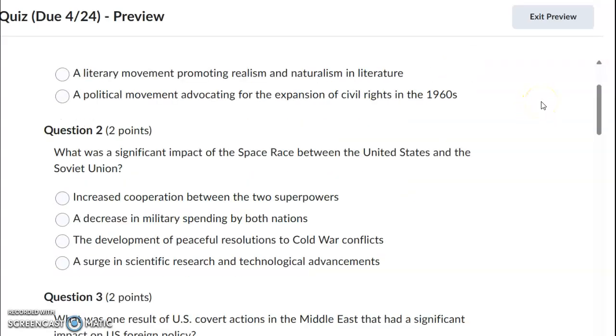Question 2. What was a significant impact of the space race between the United States and the Soviet Union? Increased cooperation between the two superpowers, a decrease in military spending by both nations, the development of peaceful resolutions to Cold War conflicts, a surge in scientific research and technological advancements.